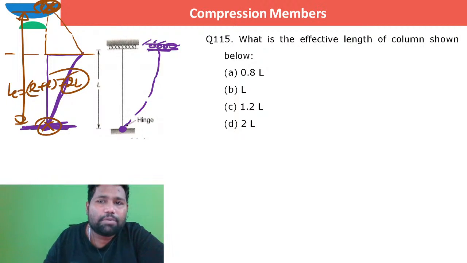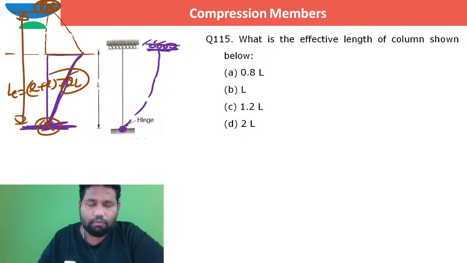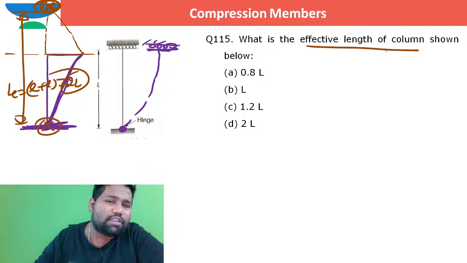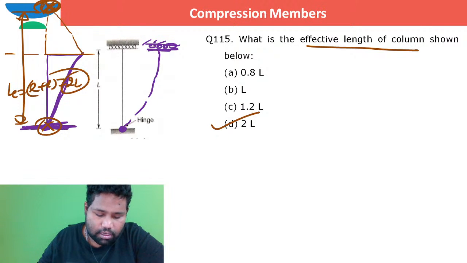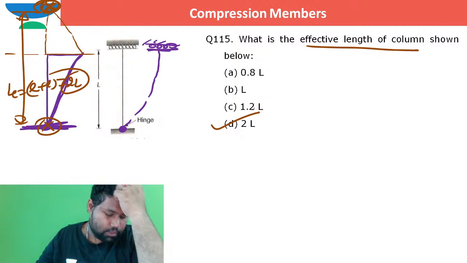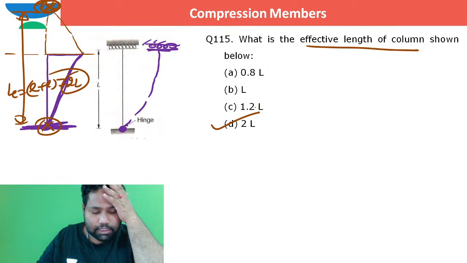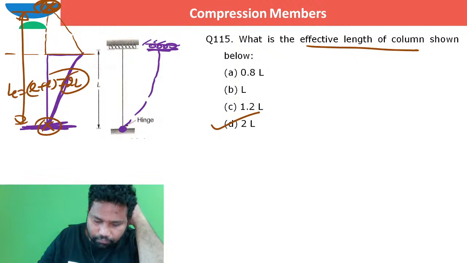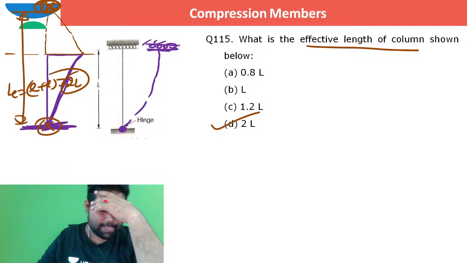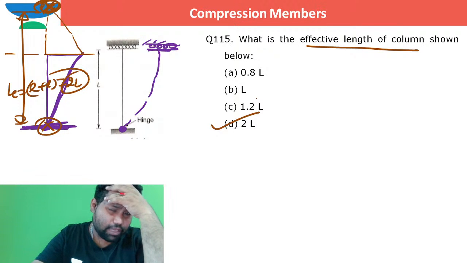So what is the answer for the effective length of the column? The effective length of this column is directly 2L. Is that okay, dear Samantha? Vignesh Ram, is that okay? Right? Can I move to the next question? Right, moving to the next question.